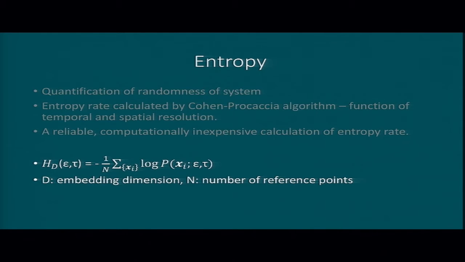I provided the formula here for those of you who are interested, but basically it's the average value of information in a measurement for a given embedding dimension. And it's compared to a set amount of reference points, which is less expensive than comparing all the sets.